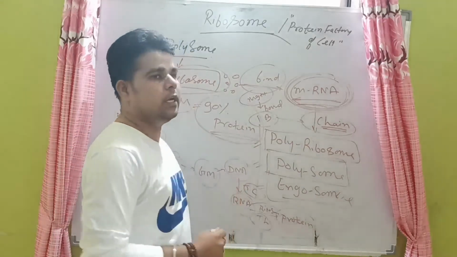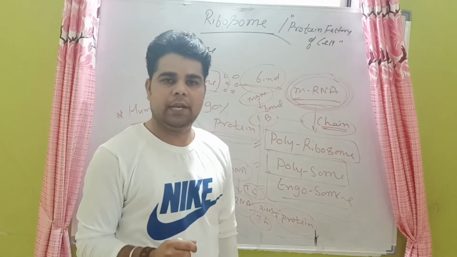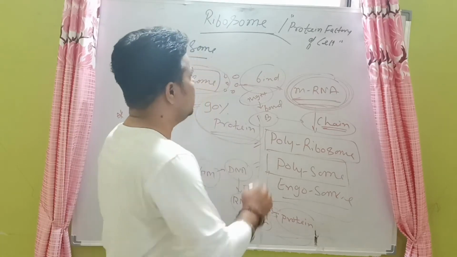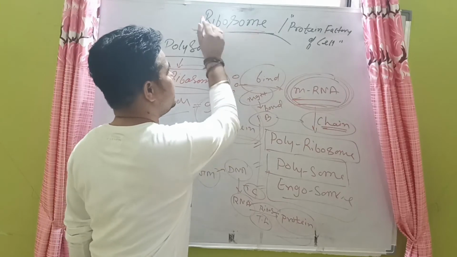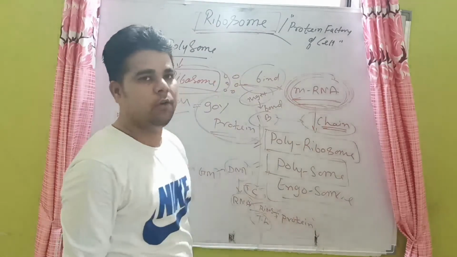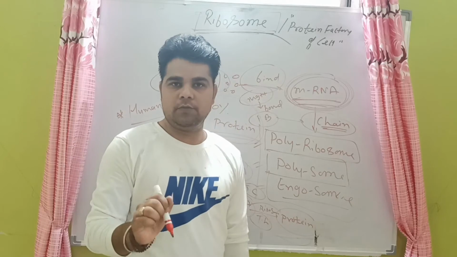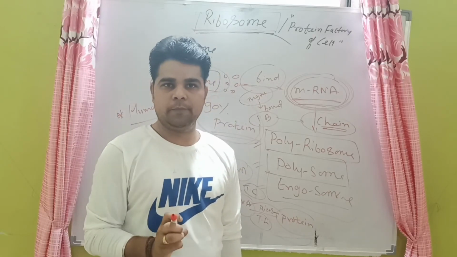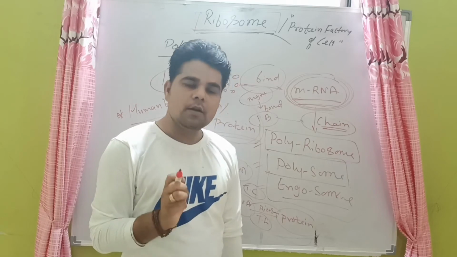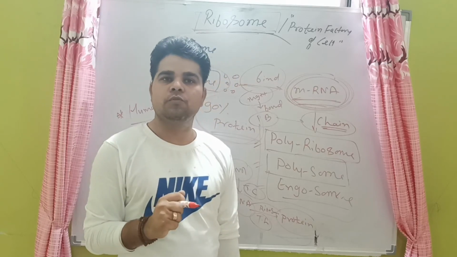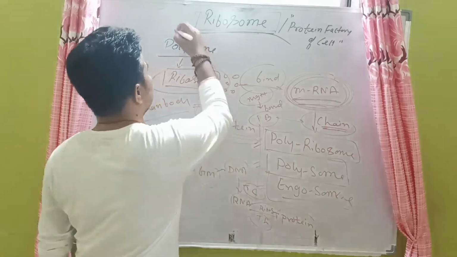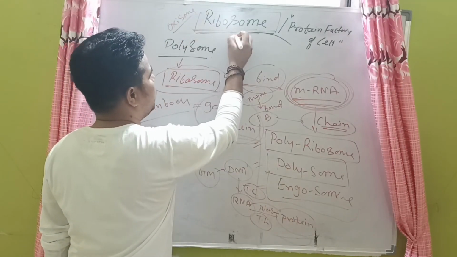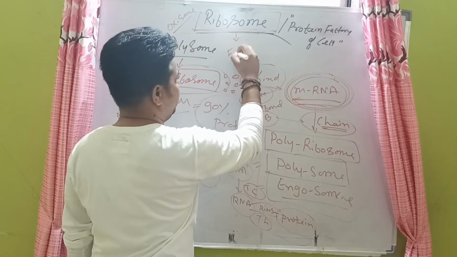So you just note down, what is required for protein synthesis? Ribosome must be required. It is a very important cell organelle inside the cell, and it is also found in the mitochondria and chloroplast. Now, in mitochondria, ribosomes are also called oxysomes, and in mitochondria they are counted as M1 particles.